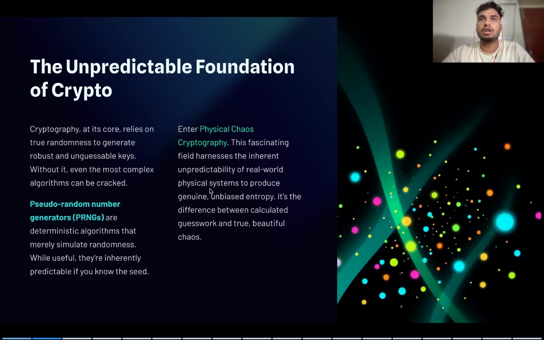We usually use pseudo-random number generators, known as PRNGs, which use some algorithm to produce a key that is used to encrypt a message. So these algorithms can sometimes be predictable. So we need to use physical chaos cryptography, which uses real-world physical systems to produce genuine and unbiased entropy which can be used to encrypt and decrypt in a secure manner.